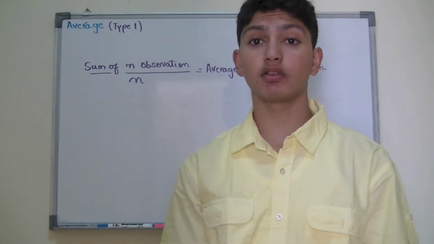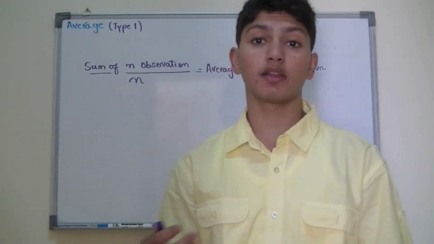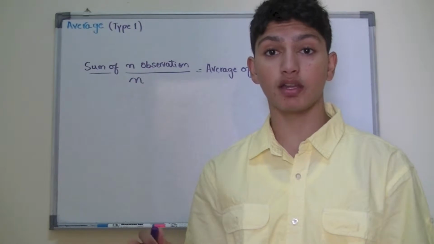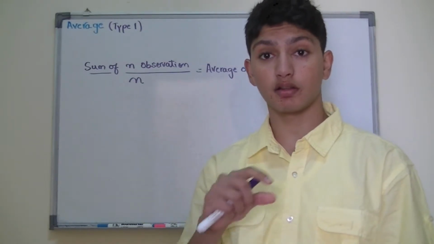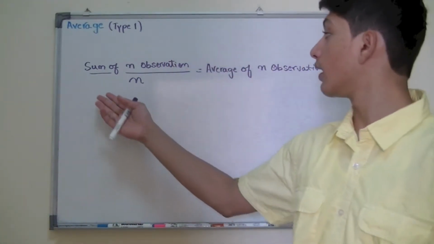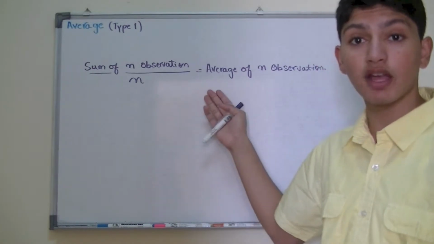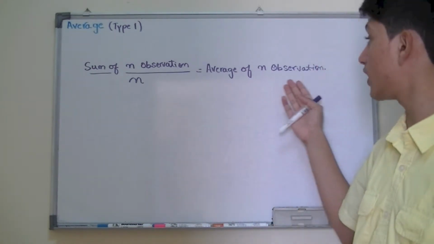What is average? Well, an average is basically equal to the mean, or it's a sum of quantities divided by number of quantities, and we can express this idea in a formula that says sum of n observation divided by n itself gives you the average of n observation.